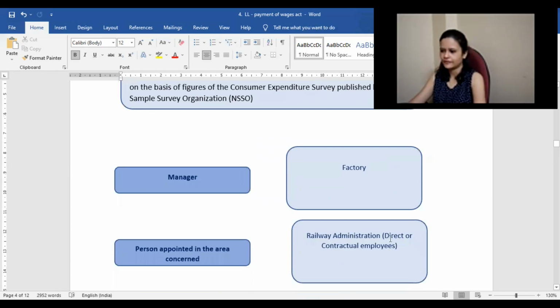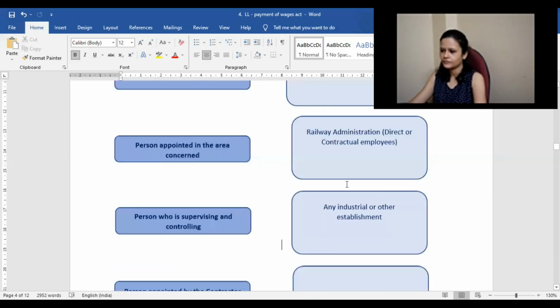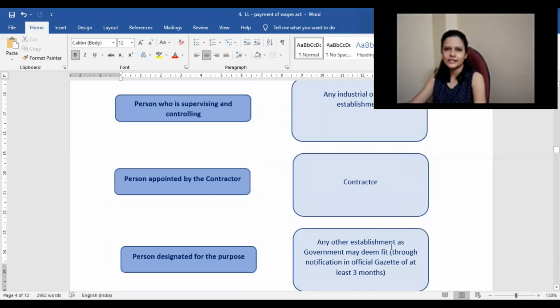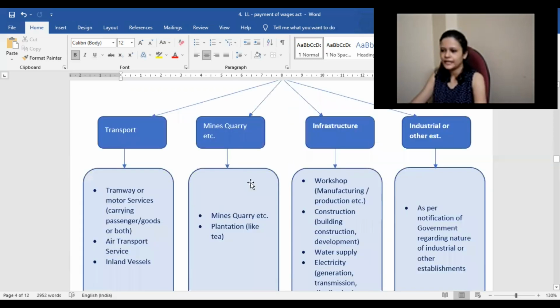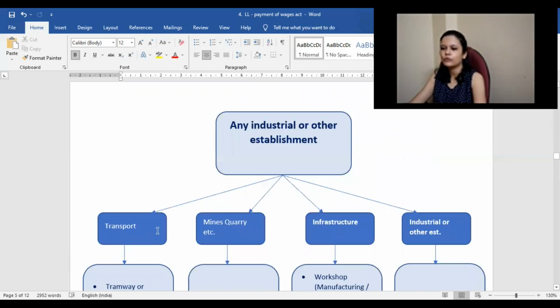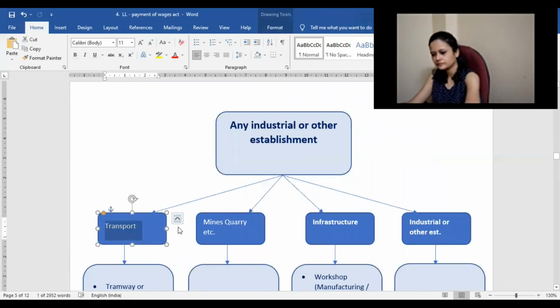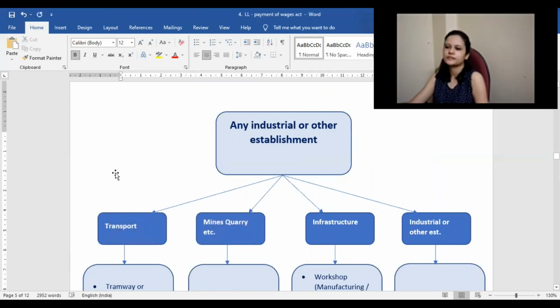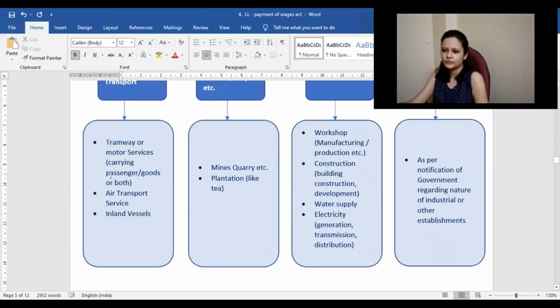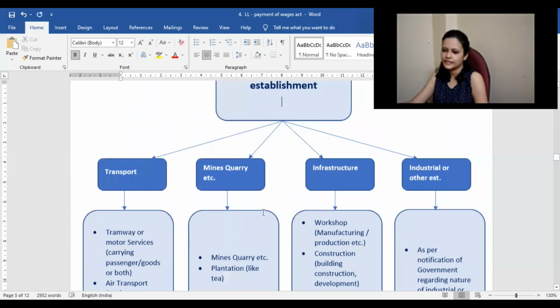Factory, we know what a factory is. Railway administration, we know. Then contractor, we know. Any other establishment means it is not restricted to anything. It's open; anything it can include. But what is included under any industrial or other establishment? What is included here is basically 4 things. It may include transport like tramway, motor services, airport services, inland vessels, all that stuff.